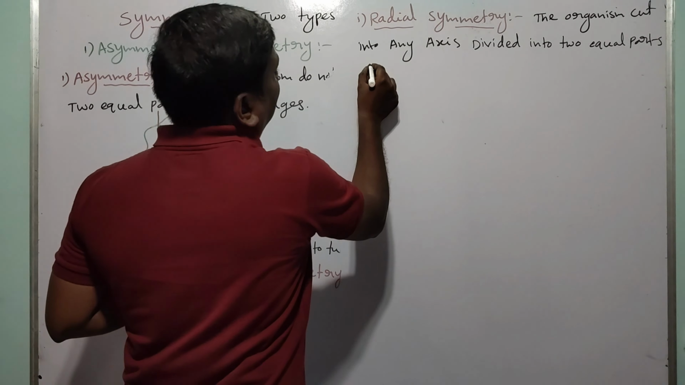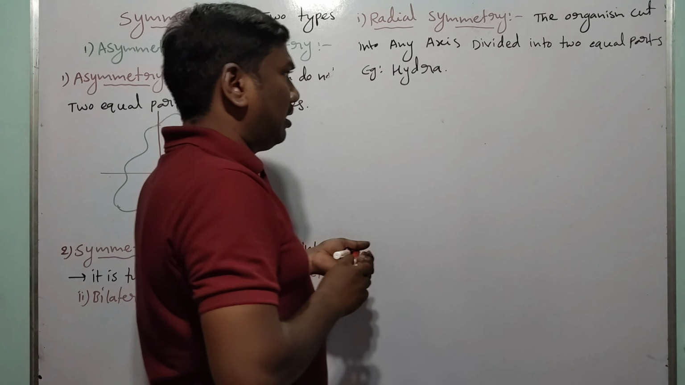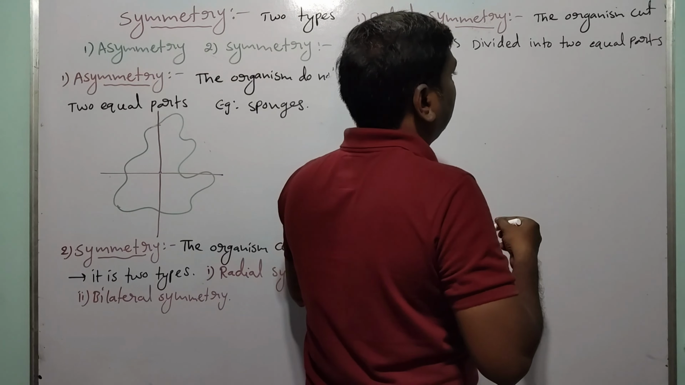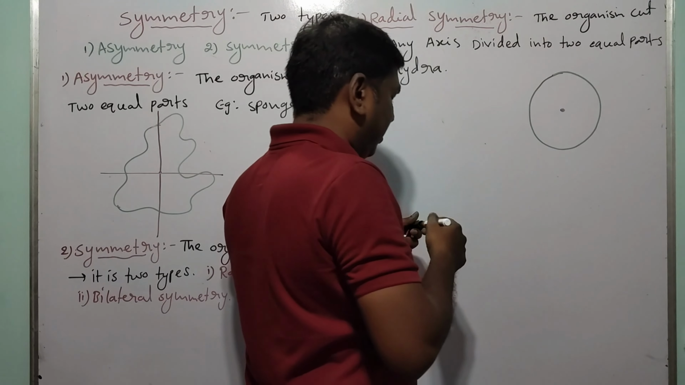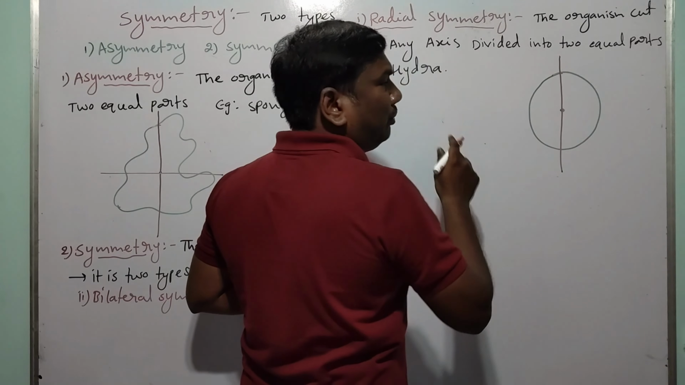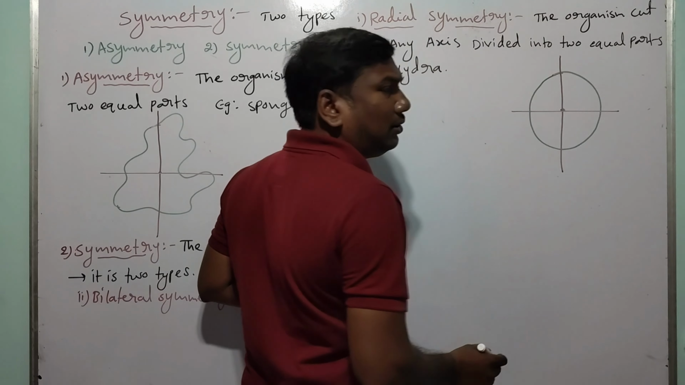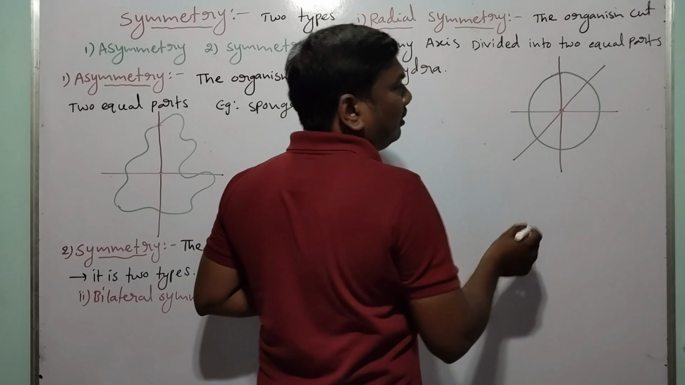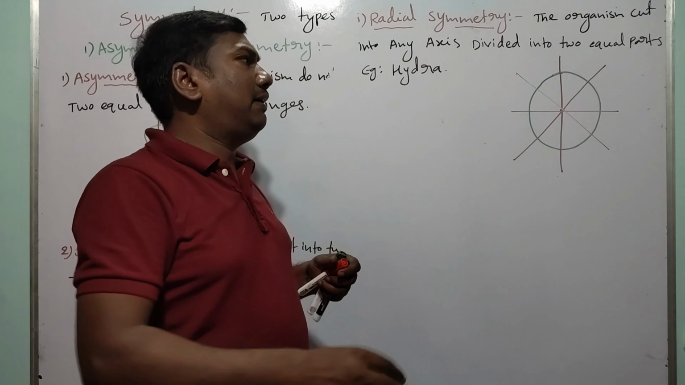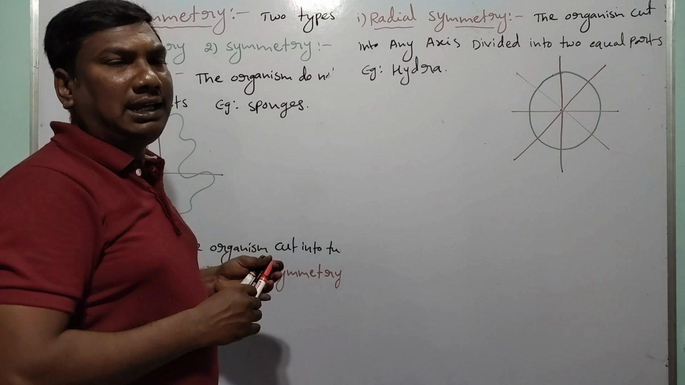In this rough diagram, just one example, there is an animal. In this animal, cutting along this axis divides it into two equal parts. These axes also divide it into two equal parts. This means the organism cut through the central axis at any angle is divided into two equal parts, which is called radial symmetry.